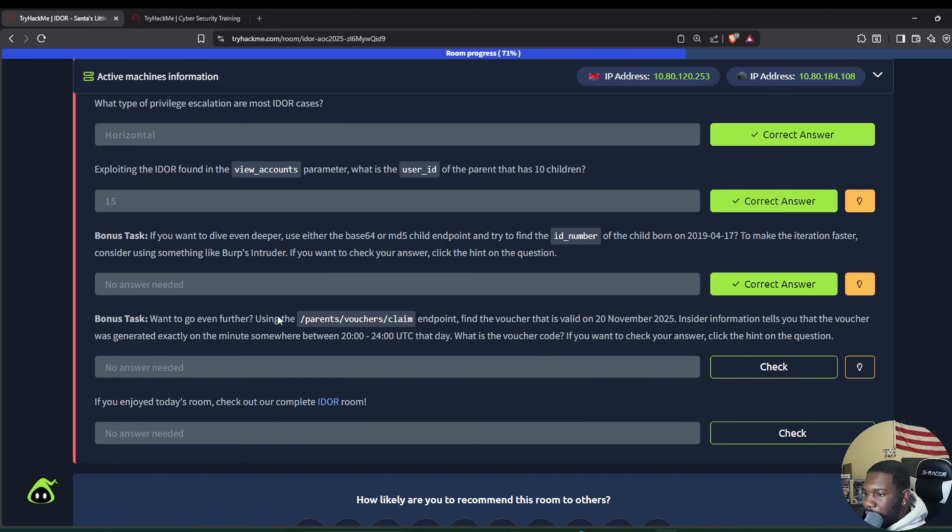And now we are going to go even further. So using the parents' vouchers claim endpoint, find the voucher that is valid on November 20th, 2025. Insider information tells you that the voucher was generated exactly on the minute somewhere between 8 o'clock to 12 o'clock UTC that day. What is the voucher code? If you want to check your answer, click on the hint on the question.